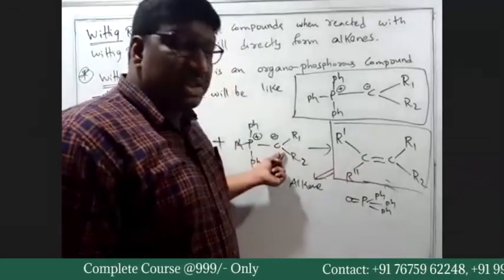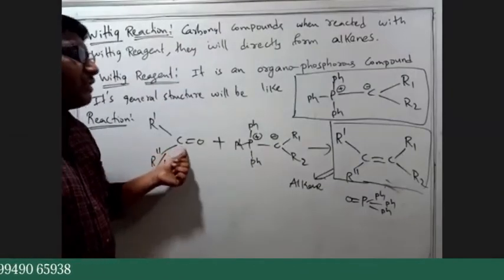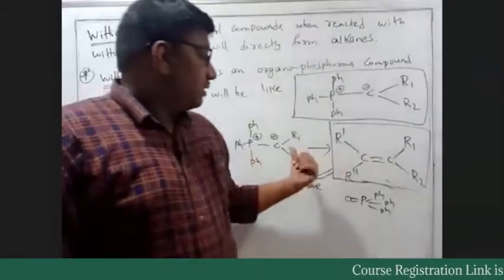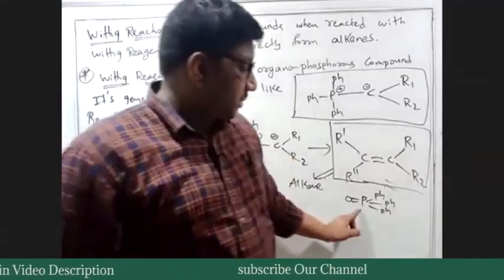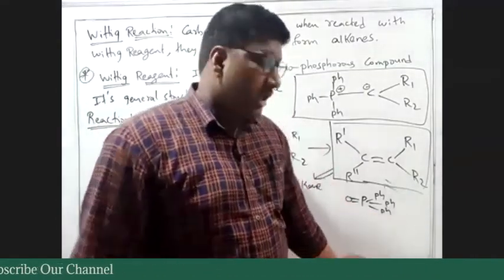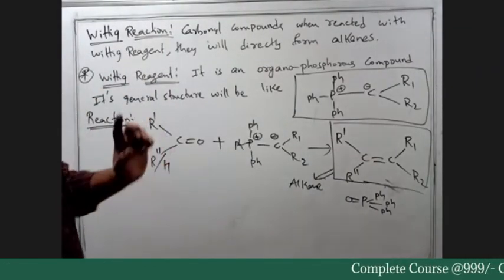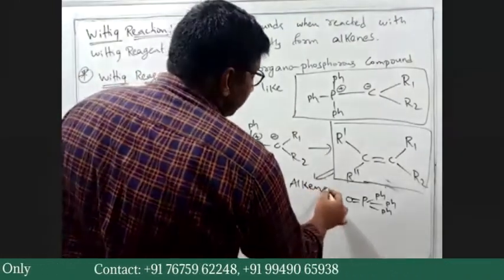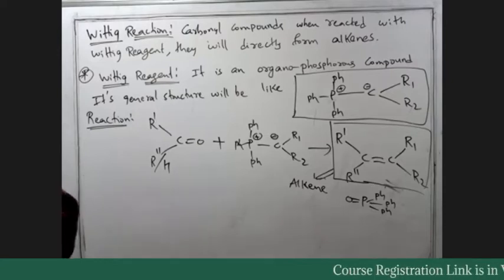This carbon which is directly attached to phosphorus will form a double bond with the carbon of the carbonyl. And this phosphorus will directly attach with oxygen: P double bond O PPh3 will be formed. Alkene will be the major product. There are three steps in the Wittig reaction.